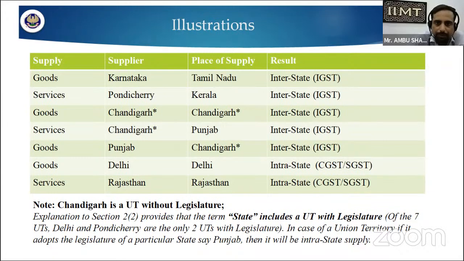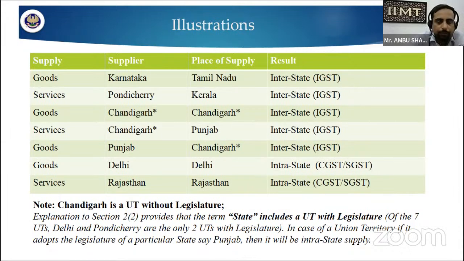And what should be the result? Result means what we are implementing. We are implementing the IGST, CGST, SGST, or UTGST, that is called the Union Territory Goods and Service Tax. Let us take the first example.